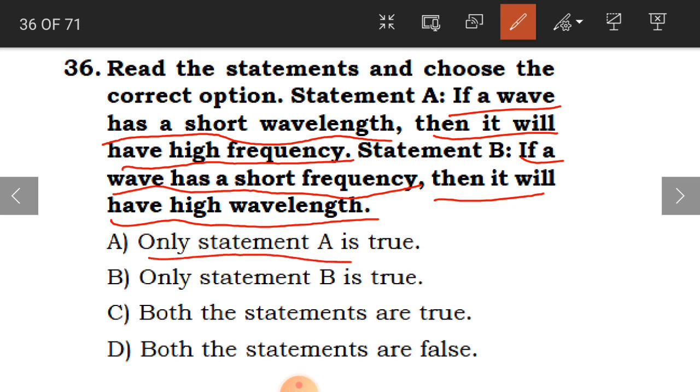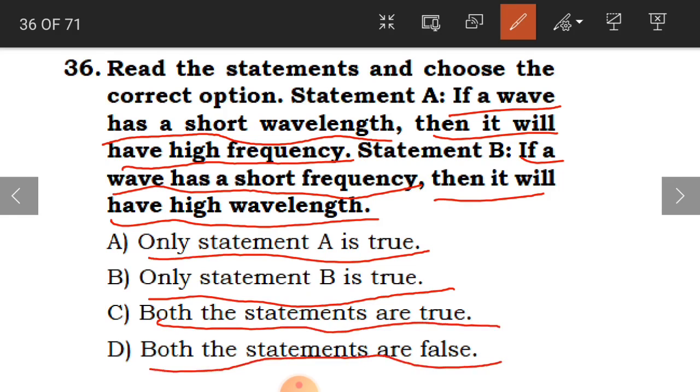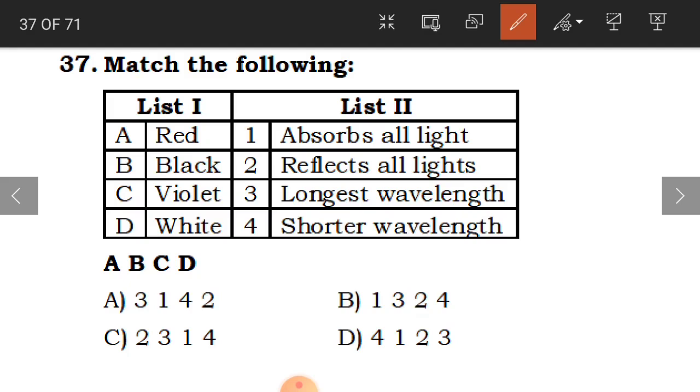Only statement A is true, only statement B is true, both the statements are true, or both the statements are false. And the answer is, children, both the statements are true because frequency and wavelength are inversely related. That is why both the statements are true. Clear?